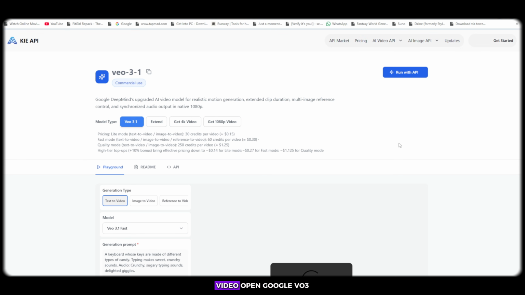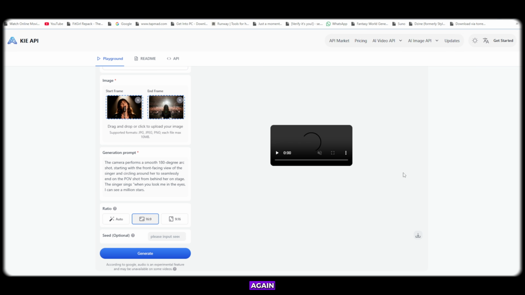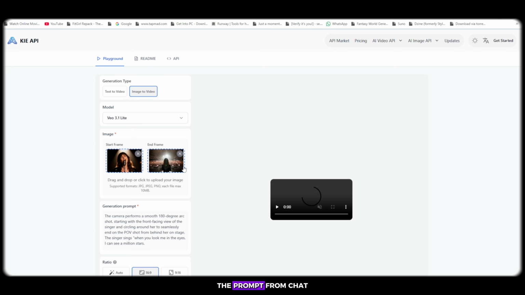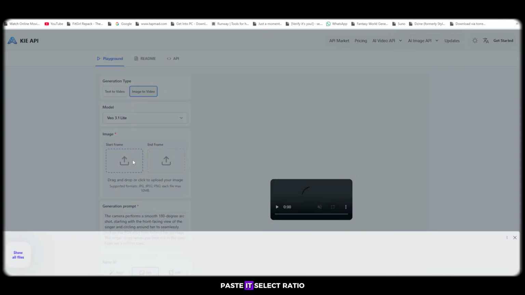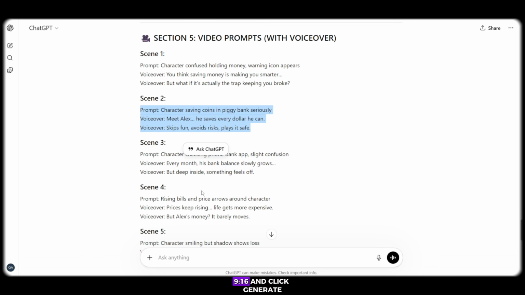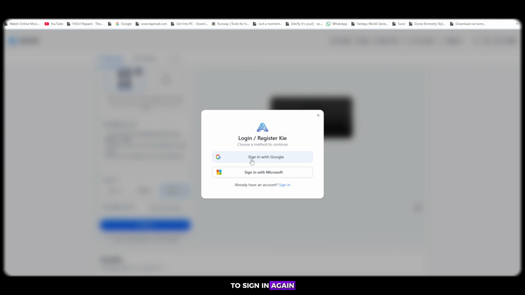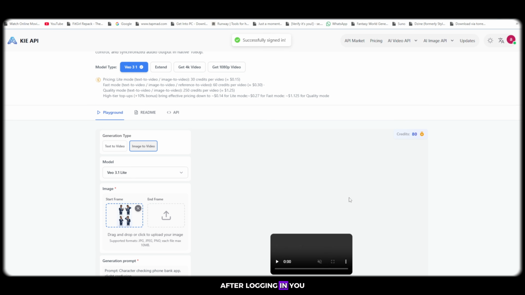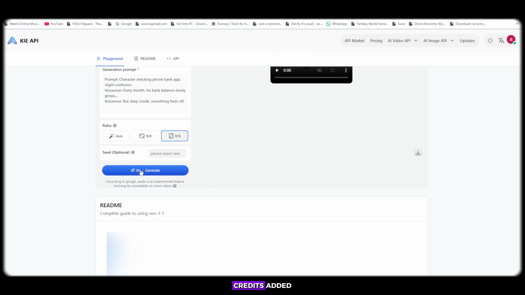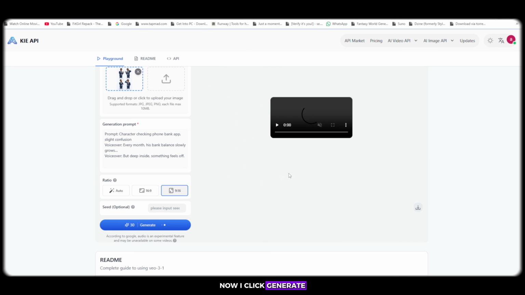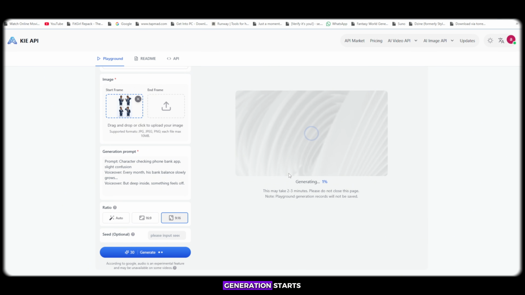Go to Image to Video, open Google Veo 3 again, upload the image, copy the prompt from ChatGPT, paste it, select ratio 9:16, and click Generate. When you click Generate, it will ask you to sign in again. You can choose Sign in with Google or Microsoft. After logging in, you will get fresh credits. As you can see, I now have 18 credits added. Now I click Generate again, and the next video generation starts.